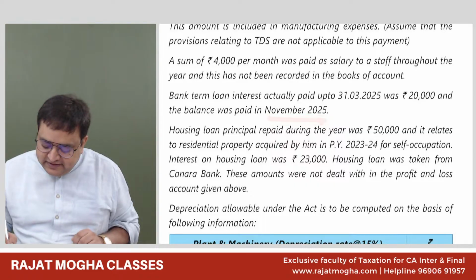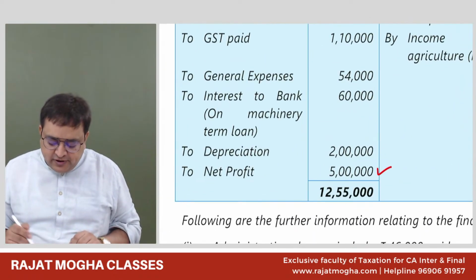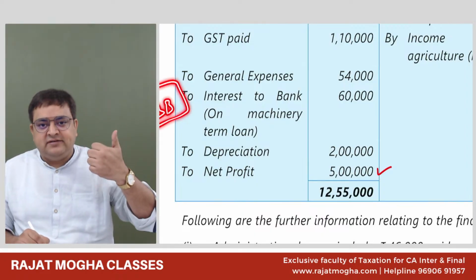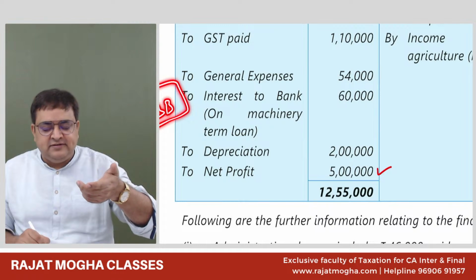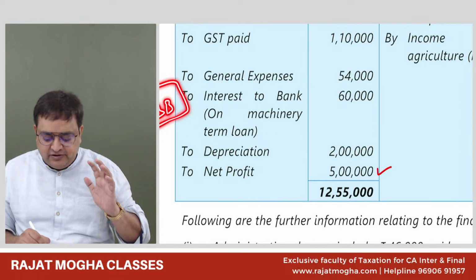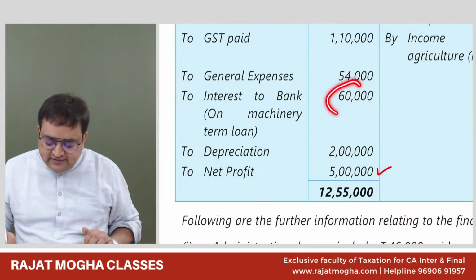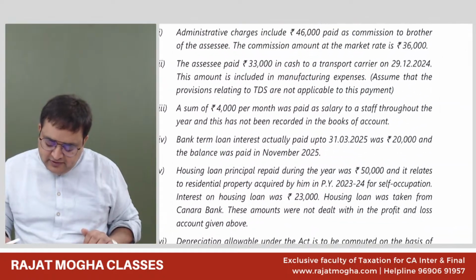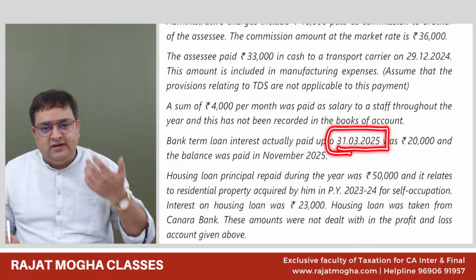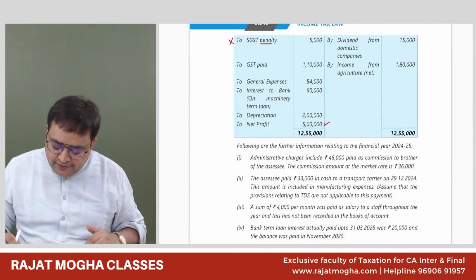Agree? So please tell me, bank loan interest, whether bank loan is subject to 43B. Yes, sir, we have discussed in the last session also. There are 7 expenses and one of them is interest on borrowing from bank, interest on financial institution, etc. So it is subject to 43B and they are saying that out of the 60,000, only 20,000 is paid on 31st March 25 and the balance is paid thereafter after the due date. So tell me how much you will disallow.